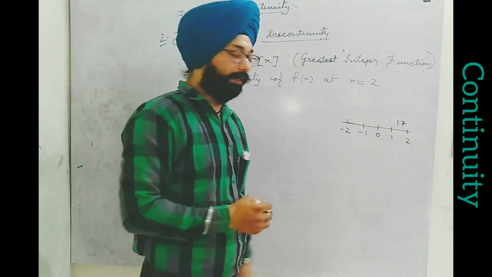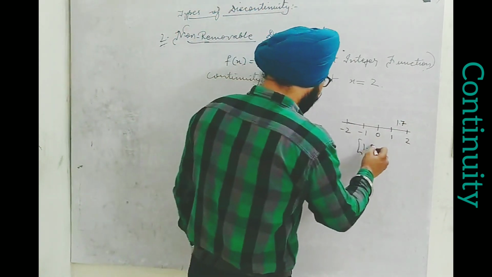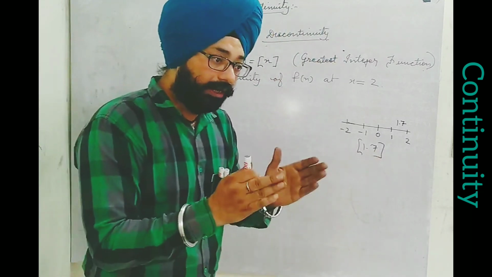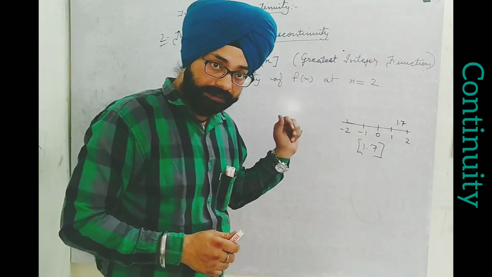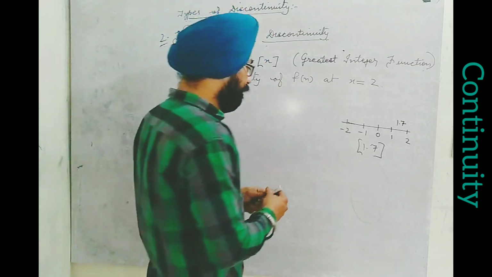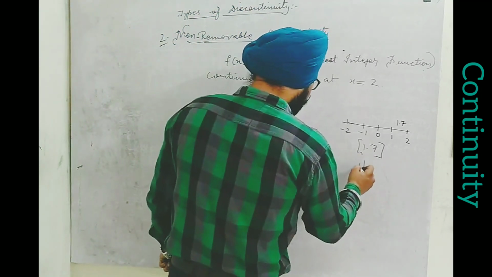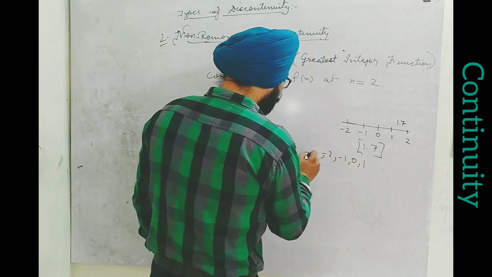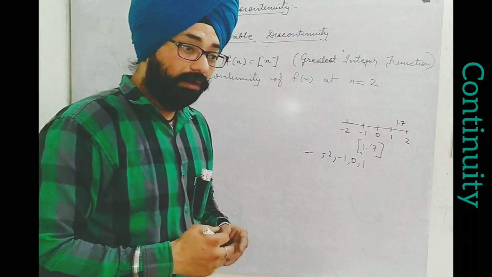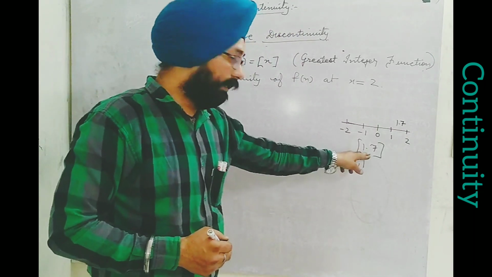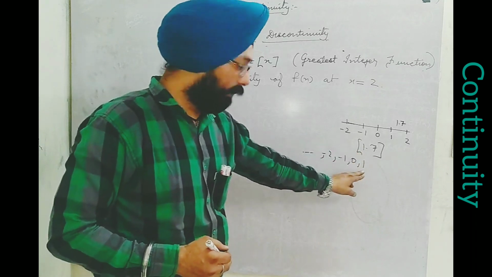It means shortlist all the integers which are smaller than 1.7. They are 1, 0, -1, -2 till minus infinity. Now, second question, which one is the biggest? It is 1. So greatest integer of 1.7 will be 1.